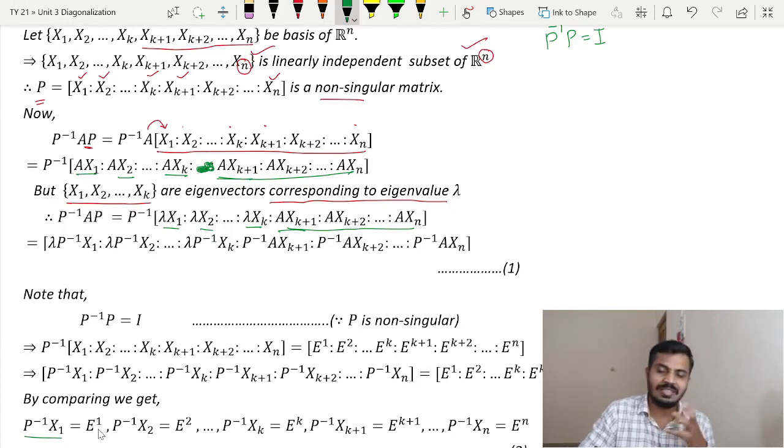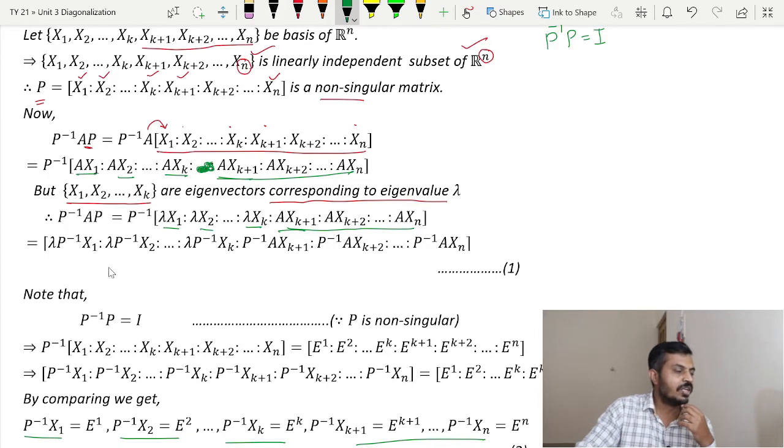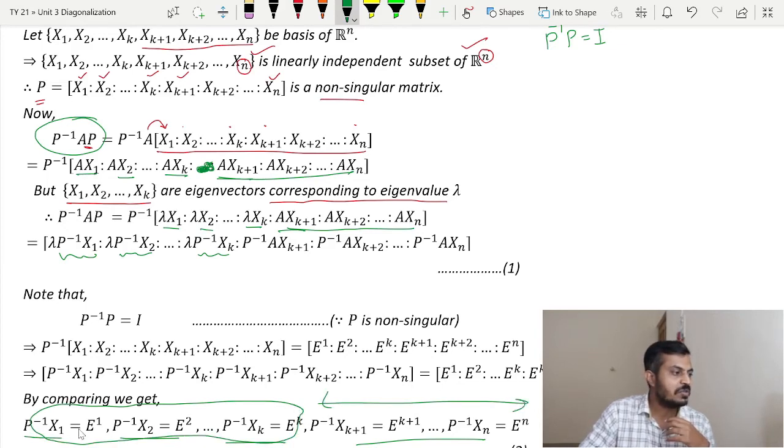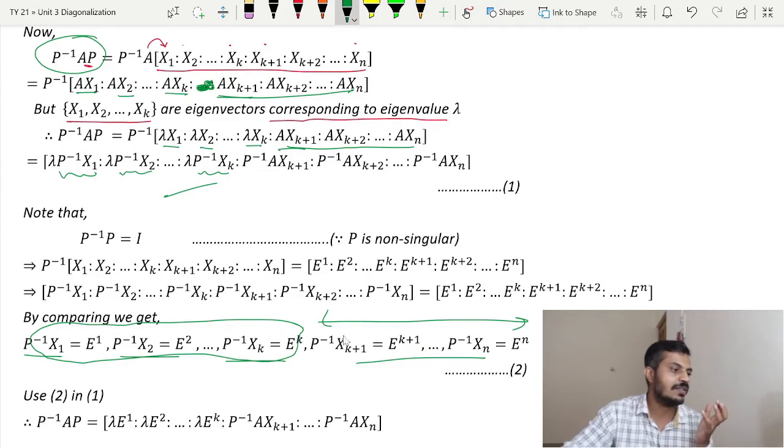There is simply a notation difference. In the previous theorem we used this, and now we are using this, but that does not matter much. And this is E2, this is Ek, and the rest of the things as you can see. In the P inverse AP we found, we have P inverse x1, P inverse x2 and P inverse xk. I need only these first k values; I am not interested in the others. So I will simply substitute P inverse x1 as E1, P inverse x2 as E2 and P inverse xk as Ek in equation 1, and I will get P inverse AP equal to this.